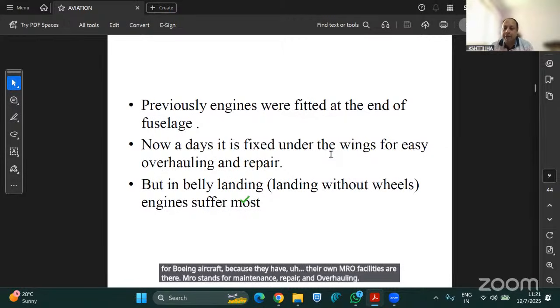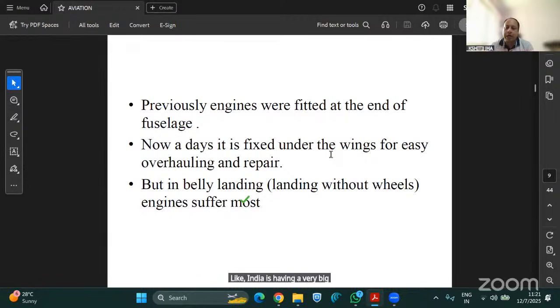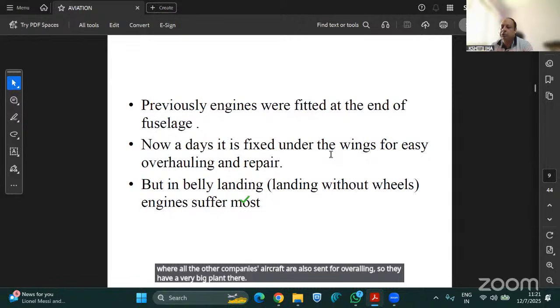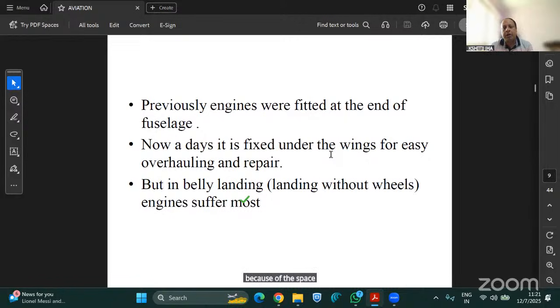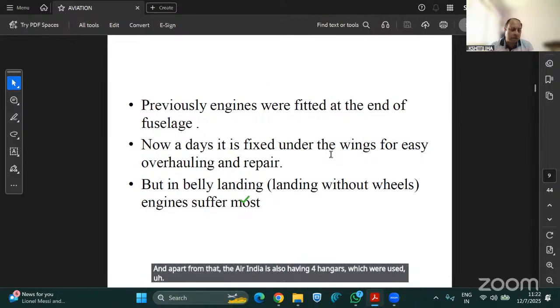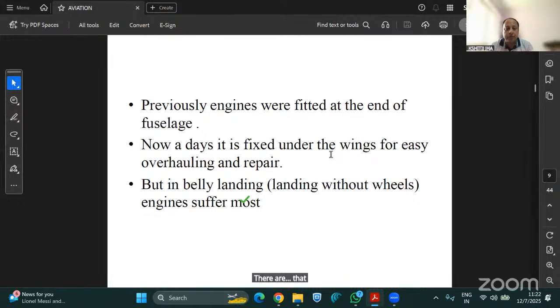Air India has a very big MRO facility at Nagpur nowadays, where other companies' aircraft are also sent for overhauling. They have a very big plant there because of the space provided by the state government. Apart from that, Air India also has 4 hangars at the old Santa Cruz Airport, which was the earlier airport. I think almost 50, 60 years back that airport was being used.